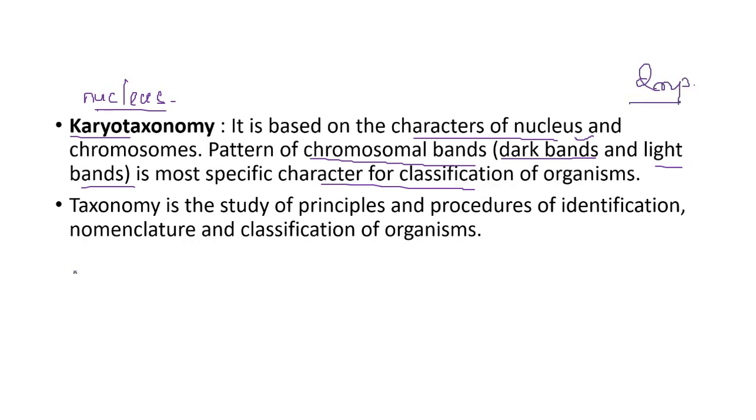So in total, we studied that taxonomy is the study of principles and procedures of classification. We name the organism, that is, we give it a nomenclature, and we classify the organism based on shared characteristics. That's all for taxonomy and the types of taxonomy, as well as what systematics is.